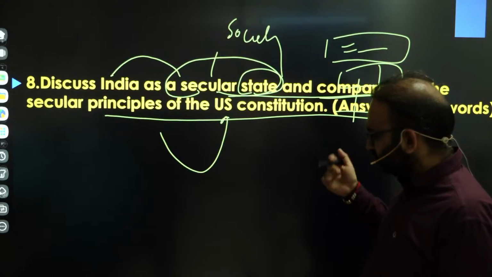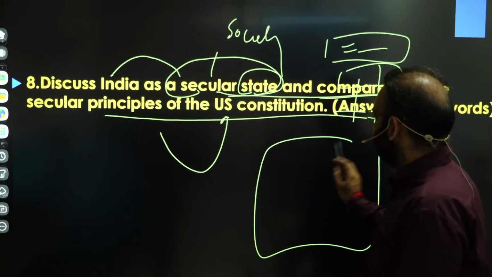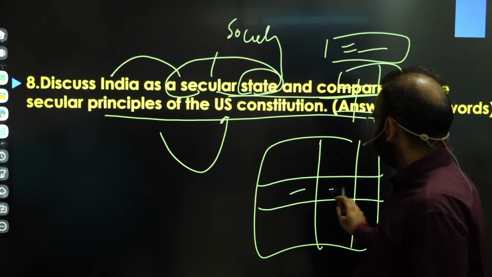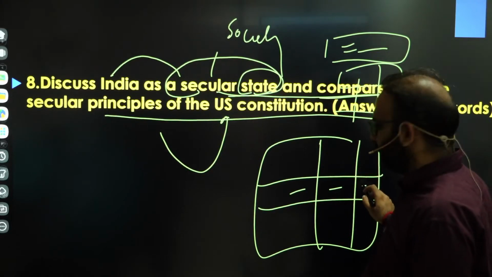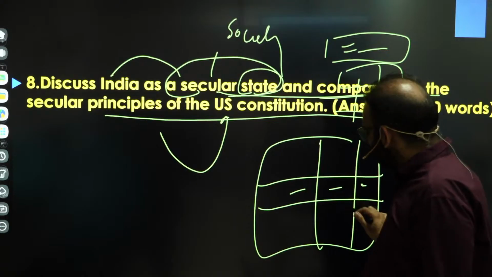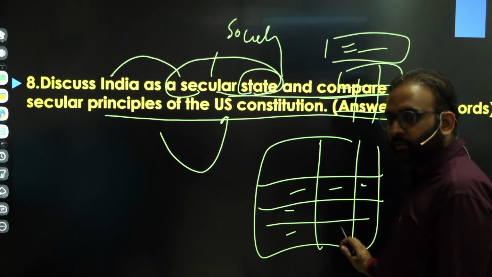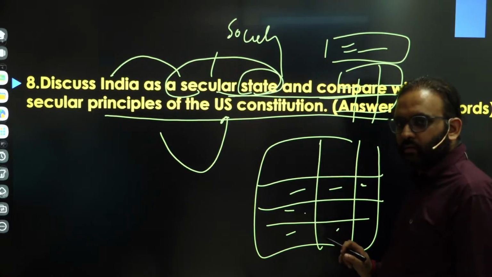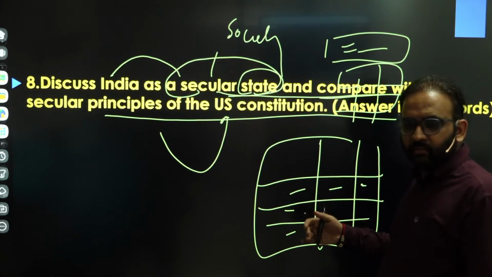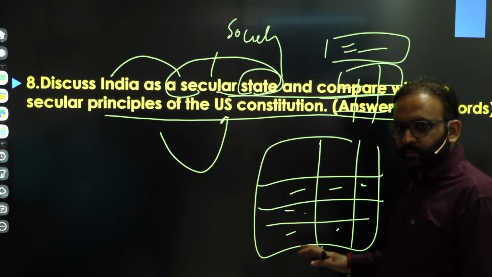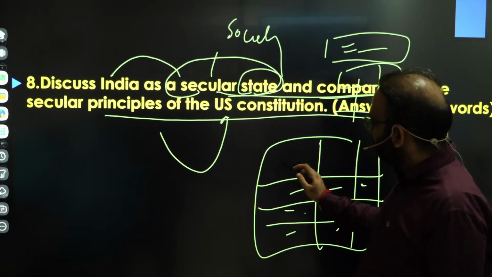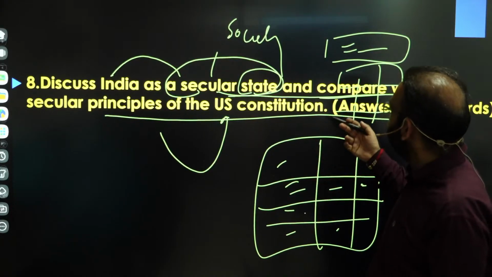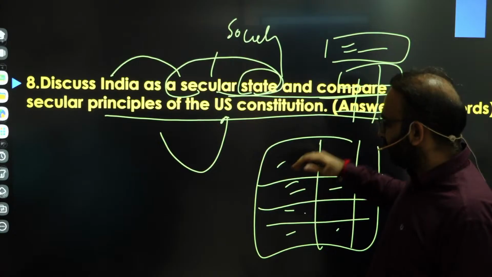Or simply you can make a single table where you talk about the nature of India as a secular state and also compare it with the USA. That depends on the time that you have in the examination. If you have limited time, make a single table for both sections of the answer.